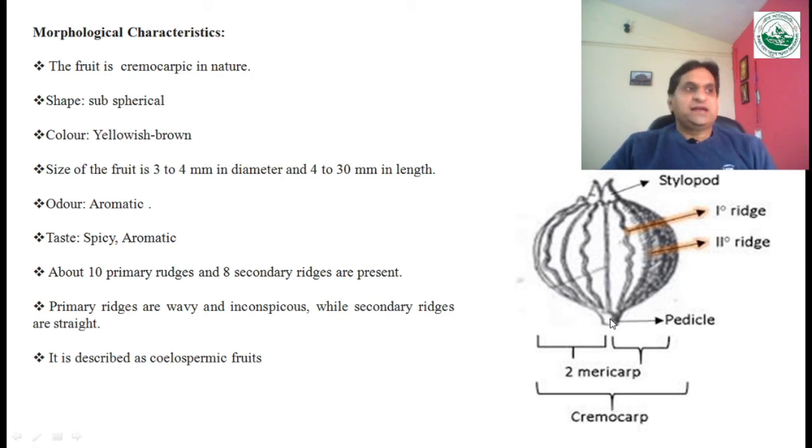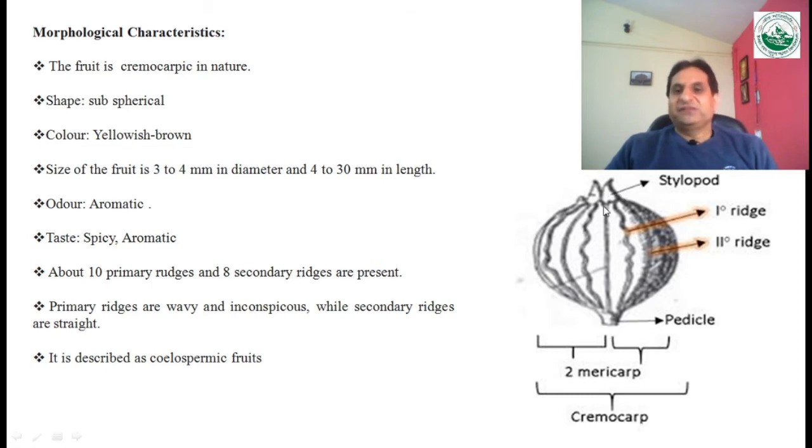In the previous lecture I also discussed that there are two surfaces. First one is the dorsal surface and second is the ventral surface. Coleospermous means if you see the ventral surface of this fruit, this drug, it is concave in nature. So that is known as the coleospermous fruit. So we can say that coriander is a coleospermous fruit, and it is cremocarpic in nature. Okay, so these are the important features of the morphology of the drug.